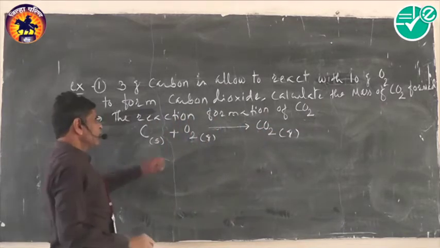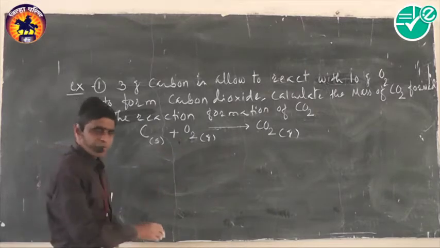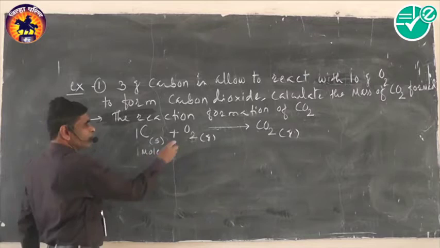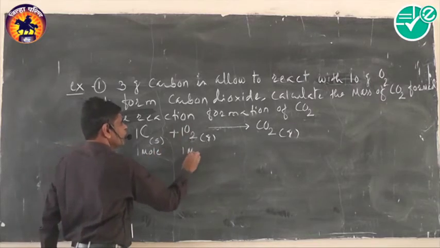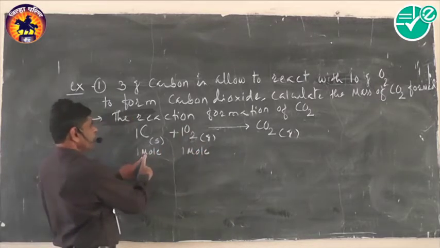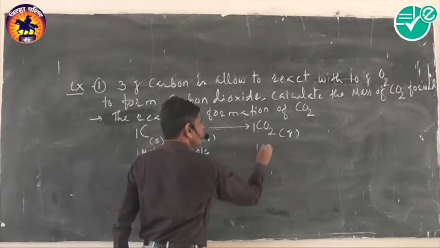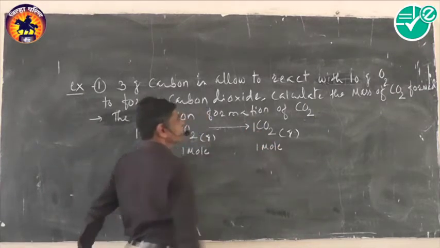According to this balanced equation, 1 mole carbon completely reacts with 1 mole oxygen to give 1 mole carbon dioxide.